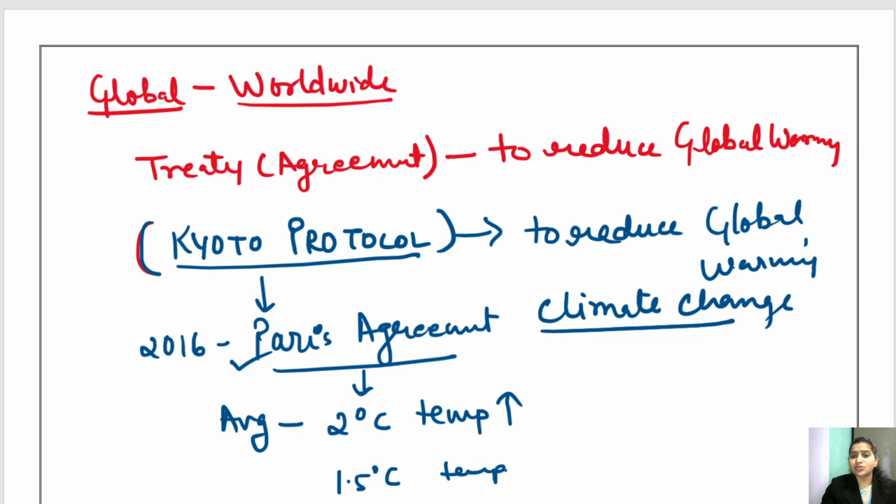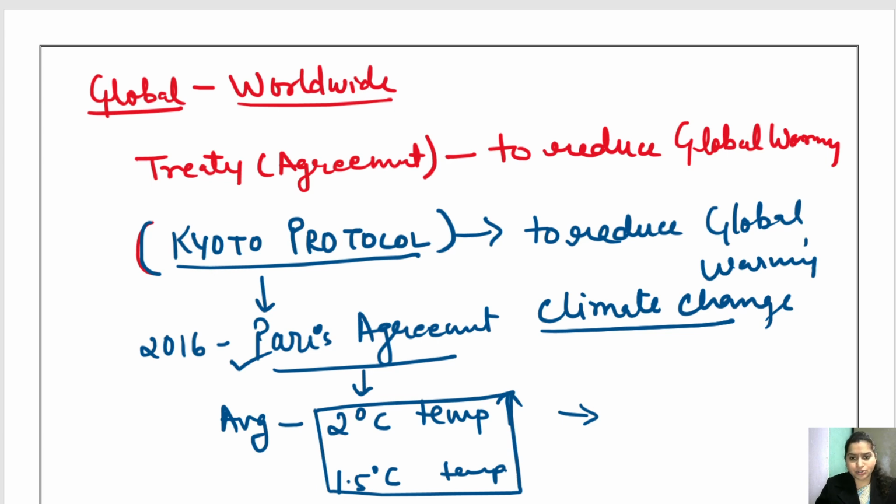So let's reduce the temperature. Let's reduce the temperature by giving time to time एक पैरामीटर. आप सब लोग सारी कंट्रीज अपना अपना एक पैरामीटर दें कि उनके यहाँ से कौन सी गैसेस कितनी ज्यादा एमिट हो रही हैं, क्यों एमिट हो रही हैं. सो कीप अ चेक ओवर ऑल दीज थिंग एंड let's control the global warming. So this was the Paris Agreement, which is also called Paris Accord.